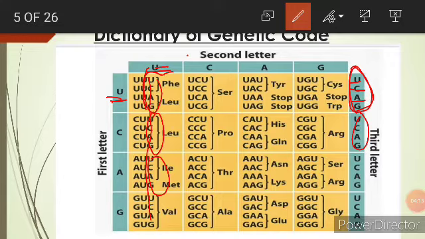That is the dictionary of the genetic code, and you have to remember the names of these amino acids which are going to code for the proteins. This is the simplest way, and here each and every amino acid is going to bind with the others by the peptide bond. Here you can see the names and symbols of these 20 amino acids.